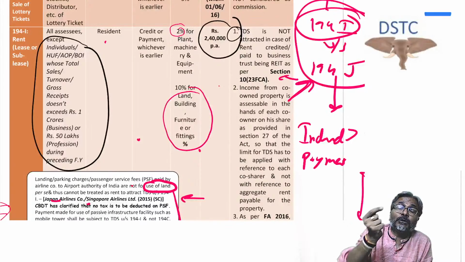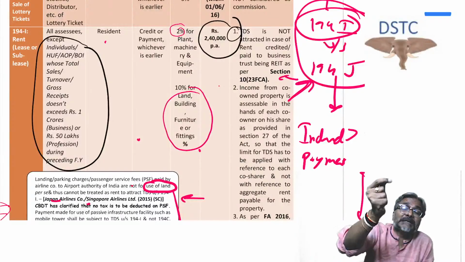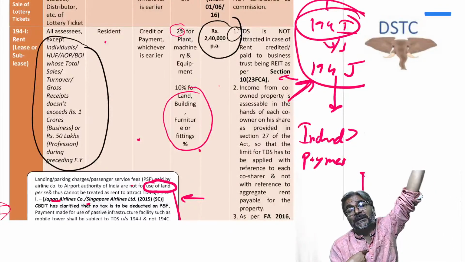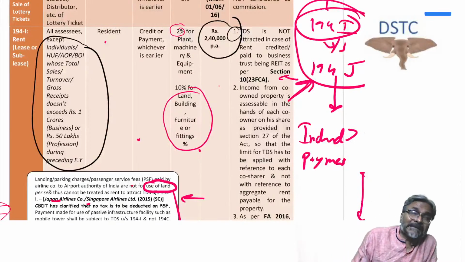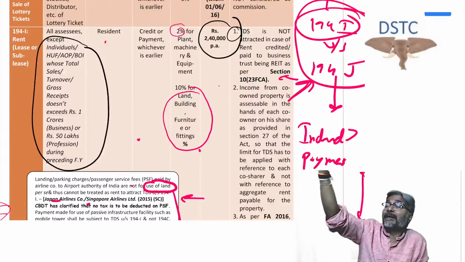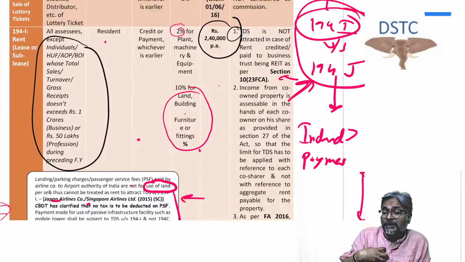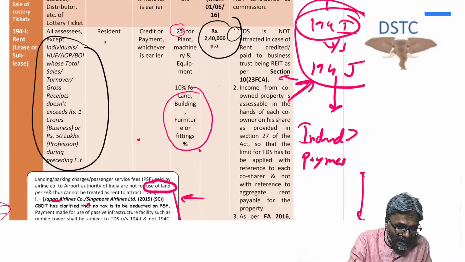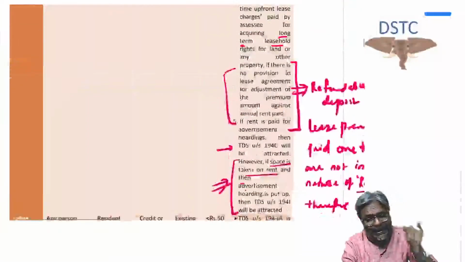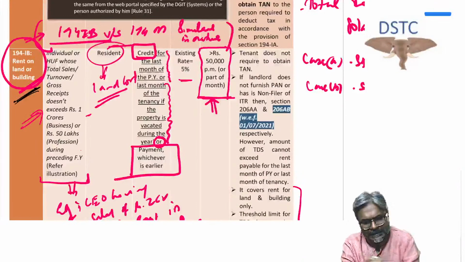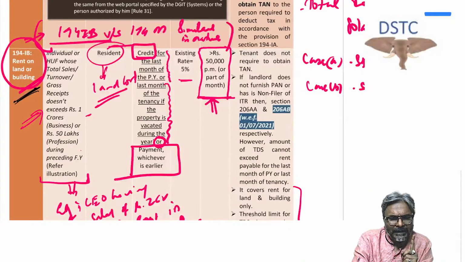And that is the reason why, to capture these high rental payments made by individuals who don't have business or profession, or whose turnover in the last year is not more than 1 crore or 50 lakhs, as the case may be, but who pay a high rental amount, the TDS has to be deducted by these tenants under section 194IB. Under section 194IB, there are two special points, students, for them. And what is that? Only once they have to deduct TDS. The requirement will be only once.